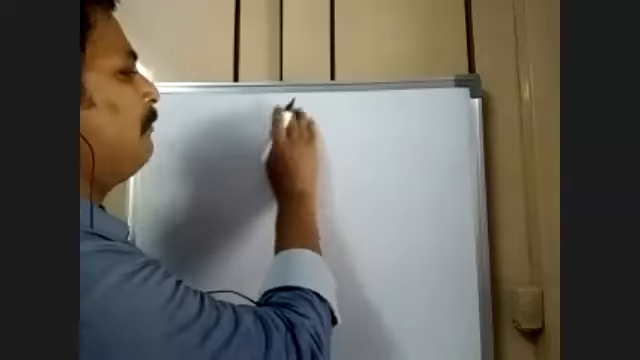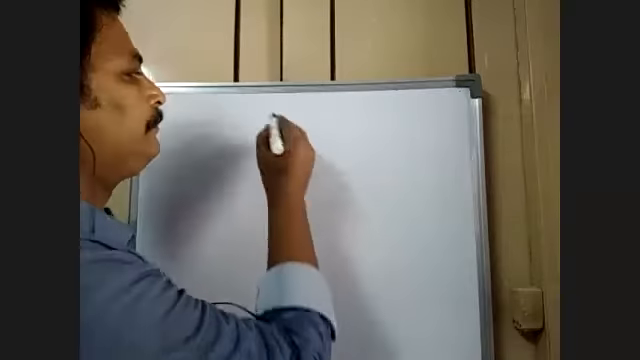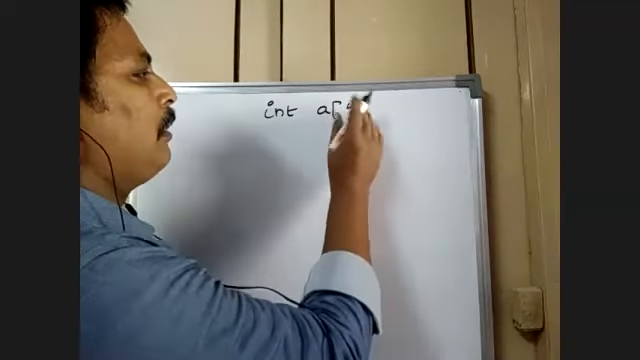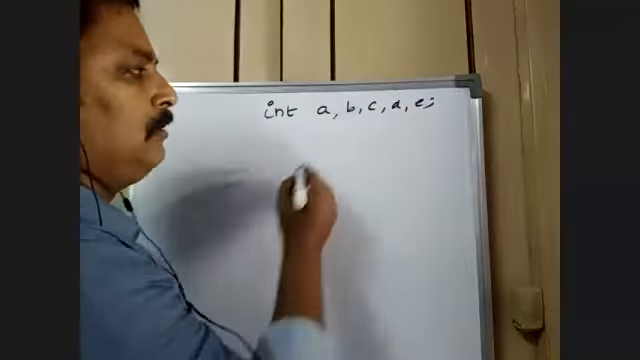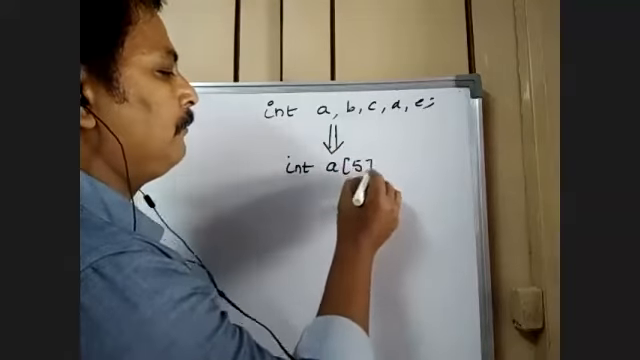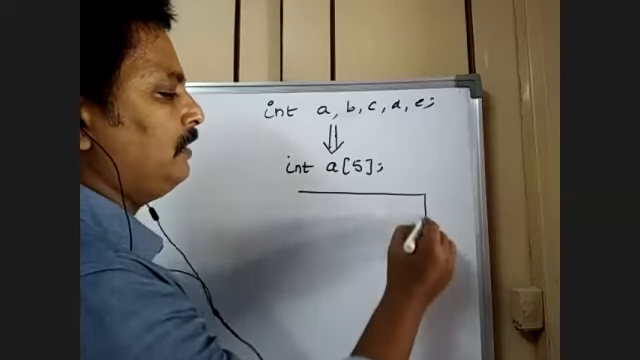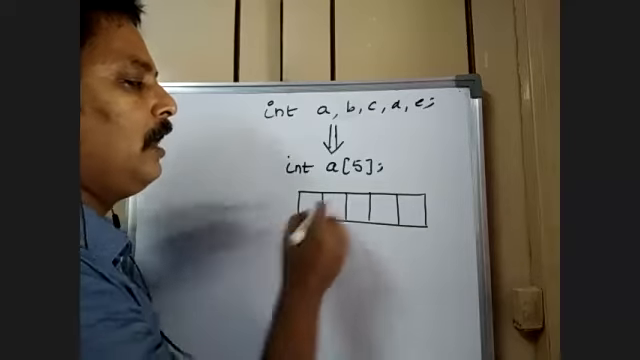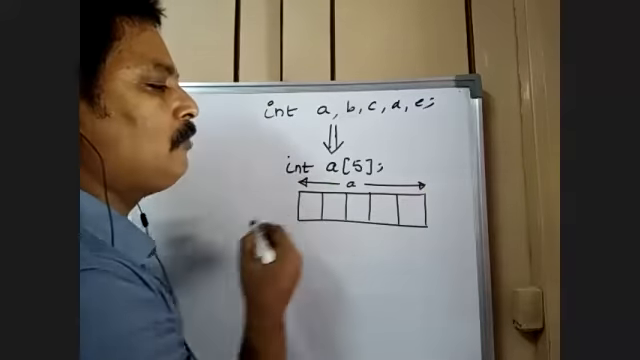So how can we do that in fact? Array initialization, everybody knows this, but I would like to reiterate. Instead of writing a, b, c, d, e, which needs 5 variables, I write int a of 5. It means that there are 5 elements. A continuous block of memory will be allocated, and this entire memory block will be referred to by a common name called a.